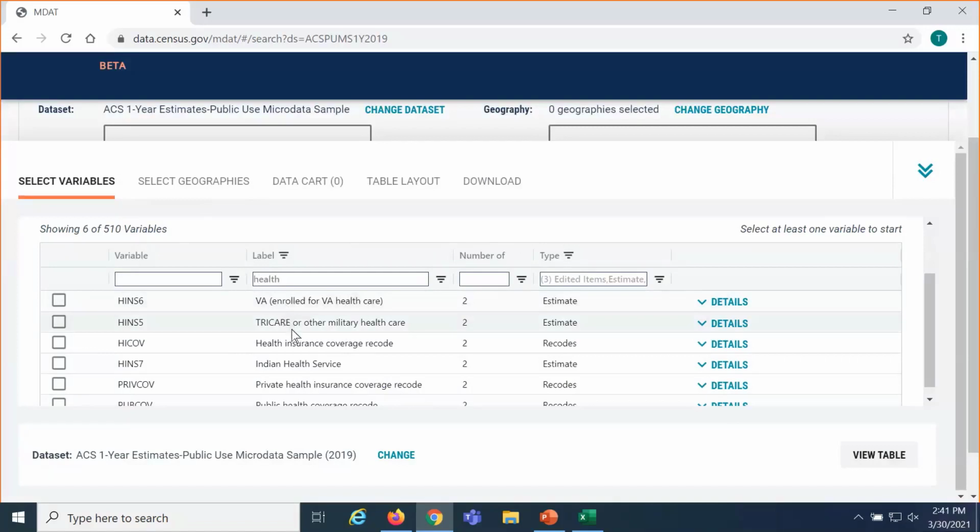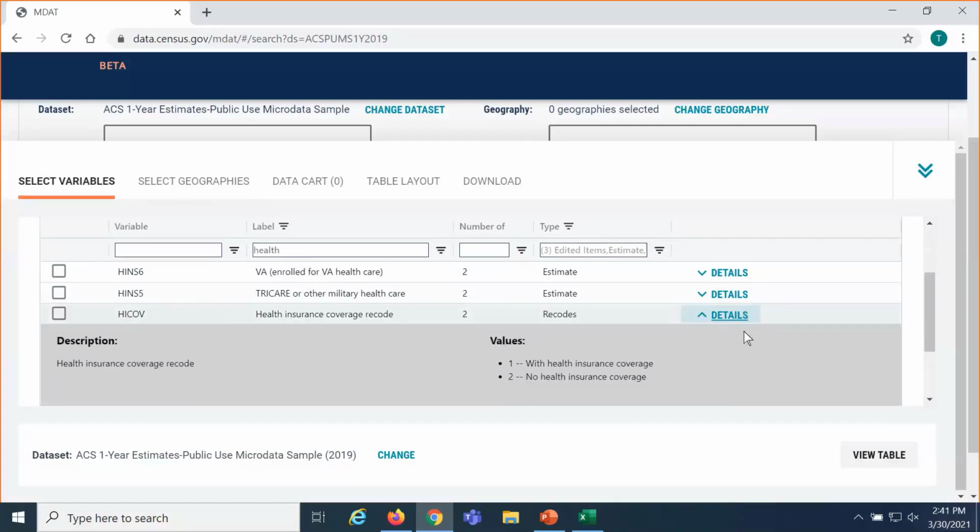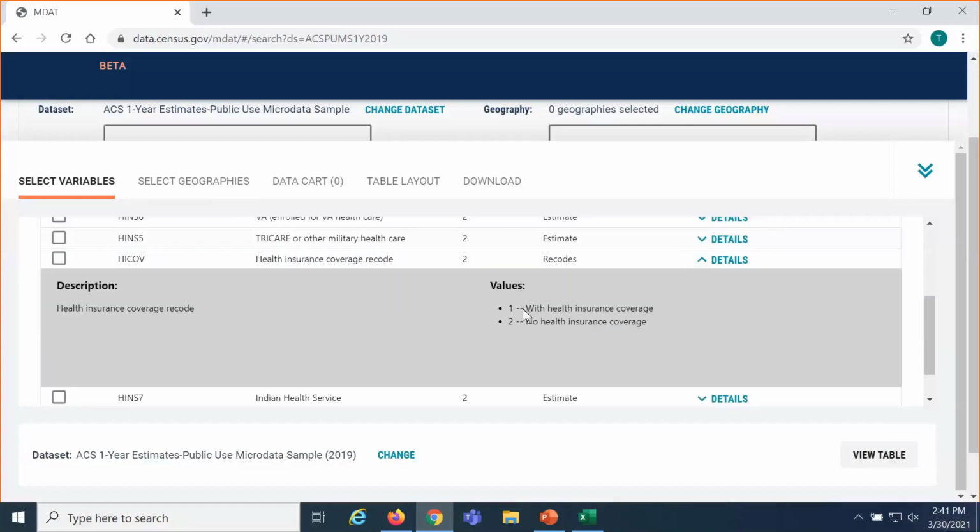And I can see, just reading the labels, there's some detailed options. And there's something generic called Health Insurance Coverage Recode. Looks like that could be something I'm interested in, looking at what those recodes or categories are. So I'll click Details on the right and see that it provides data for people with health insurance coverage and people without health insurance coverage. So this is what I want, no health coverage. I'll check the box next to HICOV to select that variable and add it to my data cart.